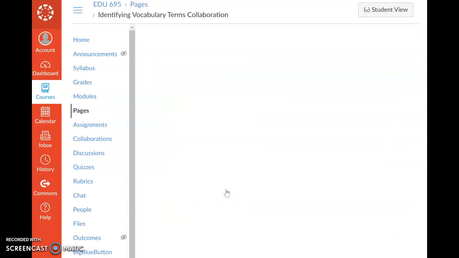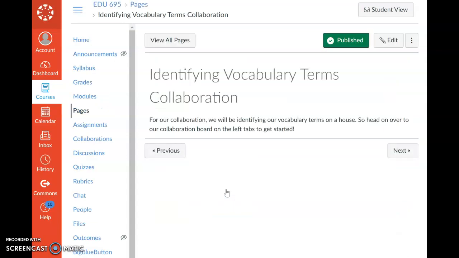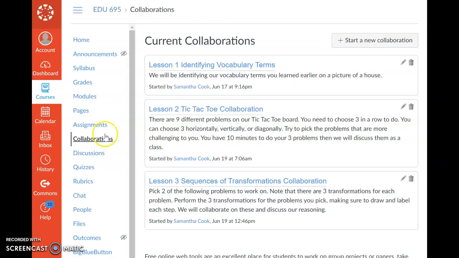When students click on that, they will be directed to this page that gives them specific instructions on how to get to the collaboration. For our collaboration, they'll be identifying our vocabulary terms on a house. So we're going to head over to the collaborations board over here, and notice that it aligns with Lesson 1, identifying vocabulary terms.